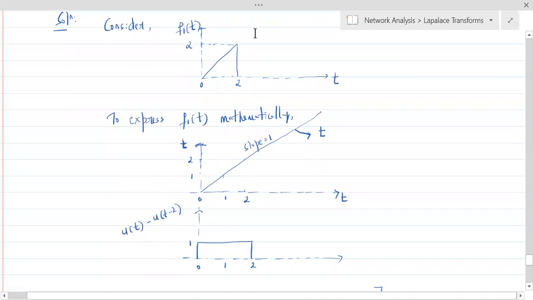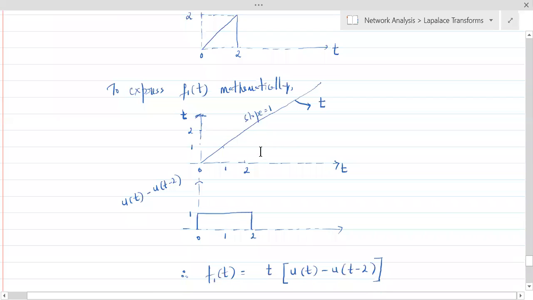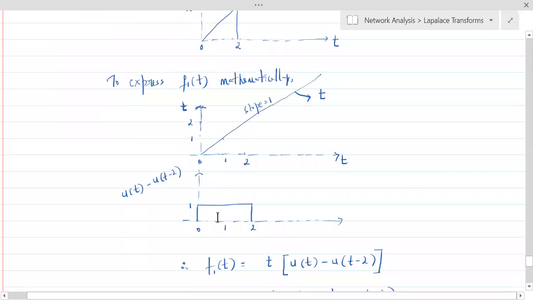And this ramp is not extending from 0 to infinity, it is extending just from 0 to 2. So how to limit this particular ramp from 0 to 2? By multiplying this ramp by a signal whose amplitude is 1 from 0 to 2. That is this signal. And what is the equation of this ramp? The equation of this ramp is t. Why? Because at t equal to 1, the signal is 1. At t equal to 2, the signal is 2. At t equal to 3, the signal is 3, means the signal is actually t.